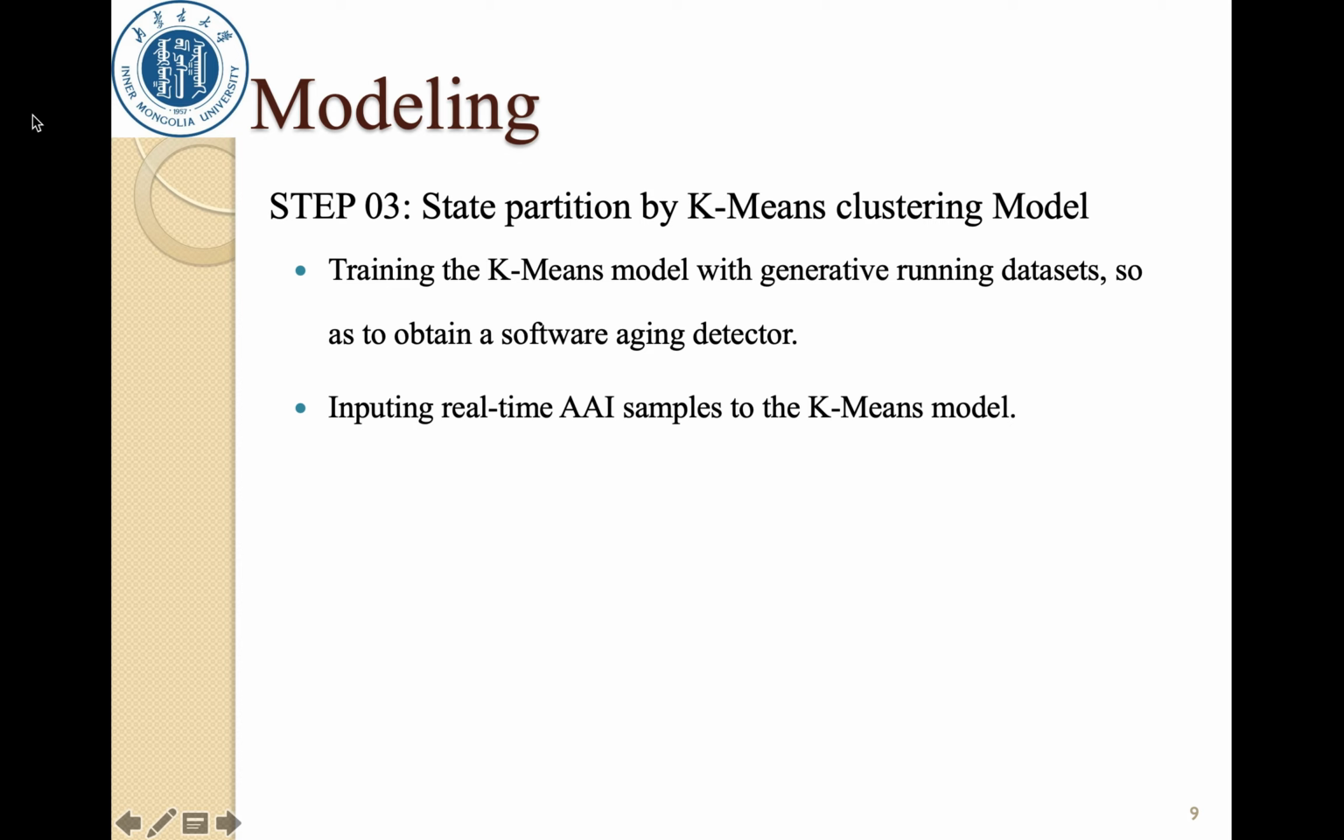So as to obtain a software aging detector, we divide the Android operating system state into 3 states, that is, healthy state, sub-healthy state, and aging state. The clustering algorithm divides the generated dataset into 3 corresponding clusters.